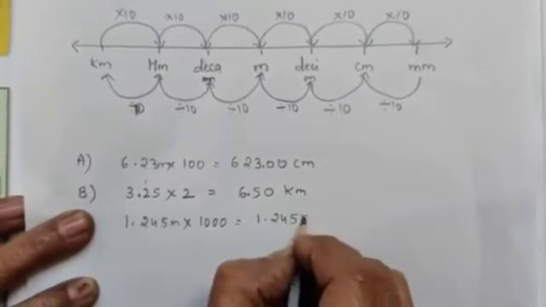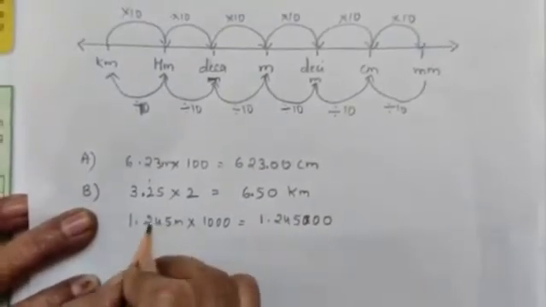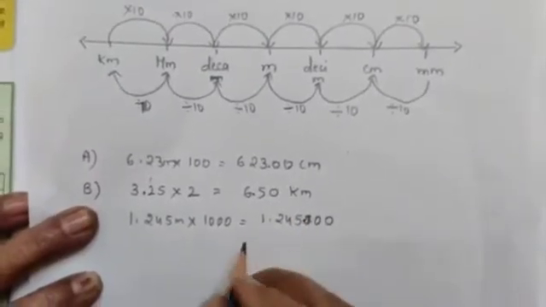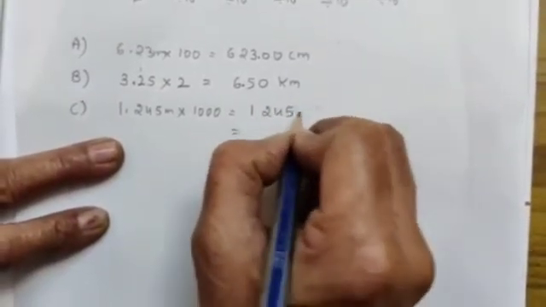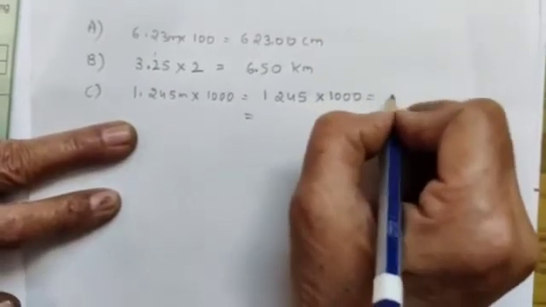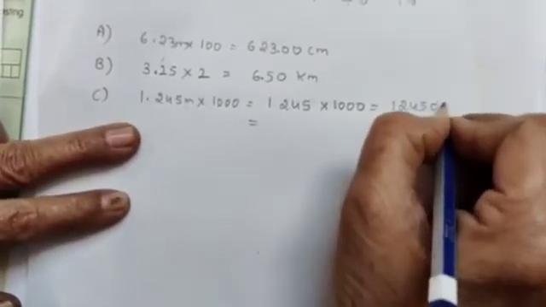So 1.245 into 1000. After 3 digit point, 1 2 3. So here 1245 into 1000 is equal to 1245000.